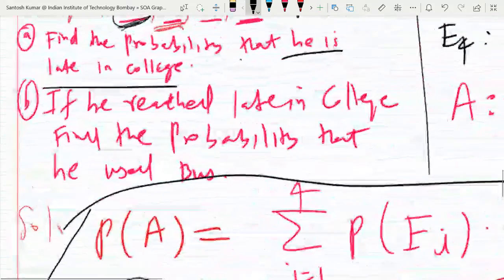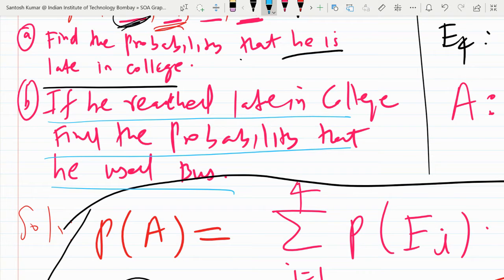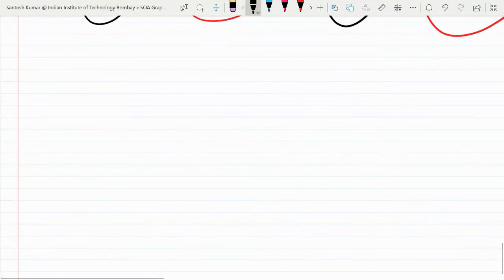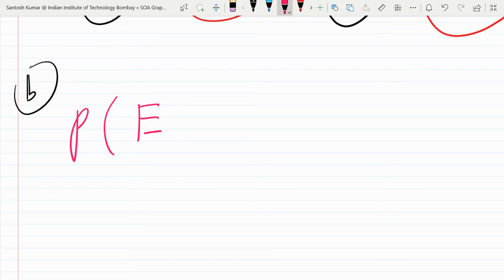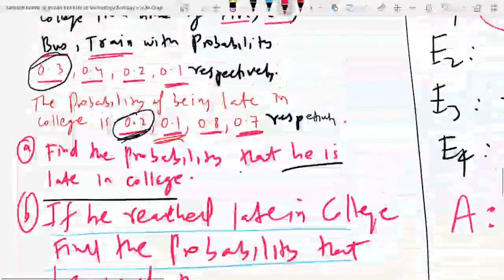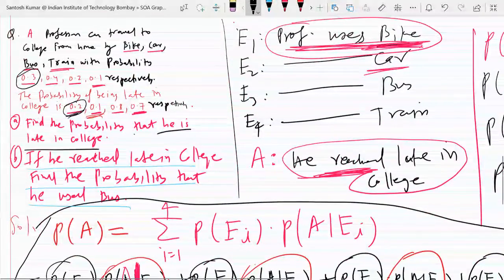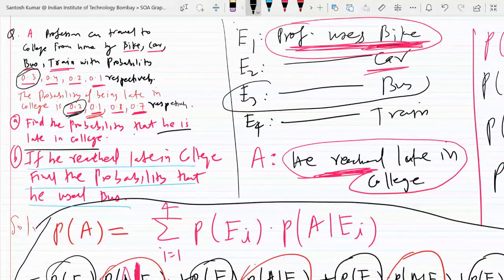I'm solving the B part. They ask the chance that they used bus, and bus was E3. So they are asking you to find the probability of E3 given A.